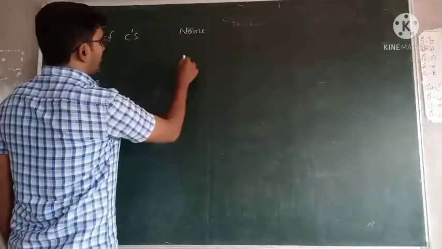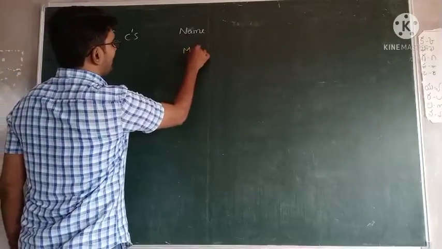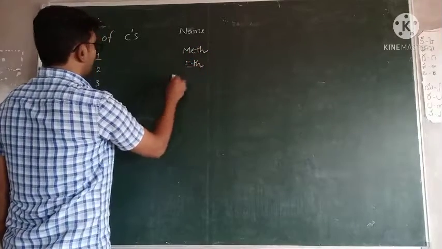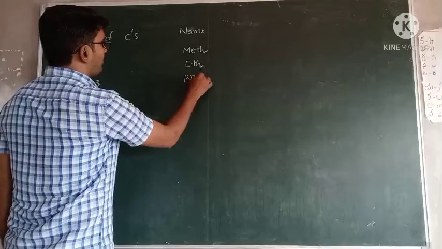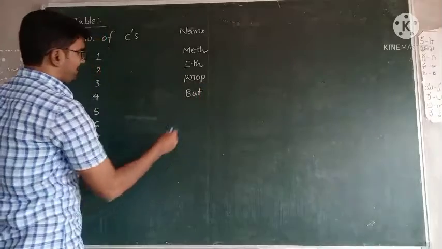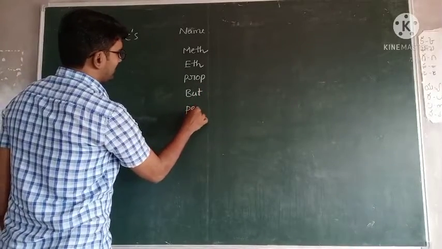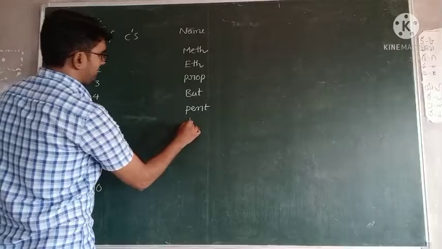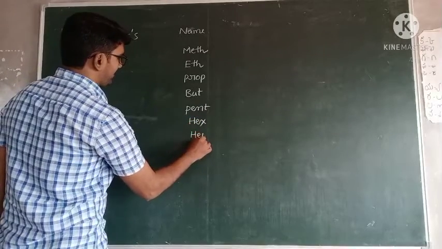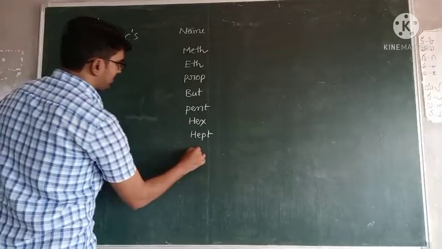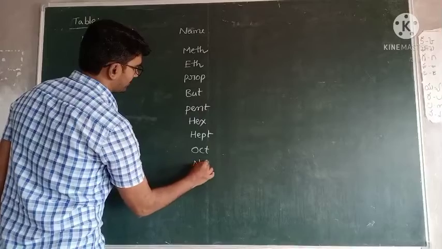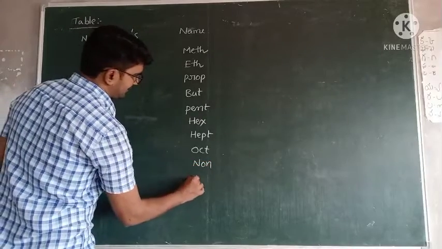If only 1 carbon is present, it is called meth. 2 present, eth. 3 present, prop. 4 present, but. 5 present, pent. 6 present, hex. 7 present, hept. 8 present, oct. 9 present, non. 10 present, dec.